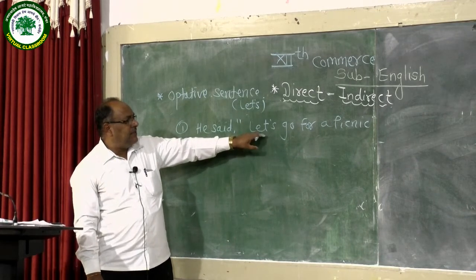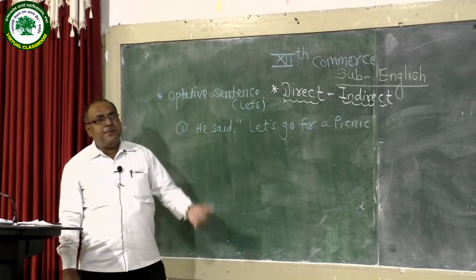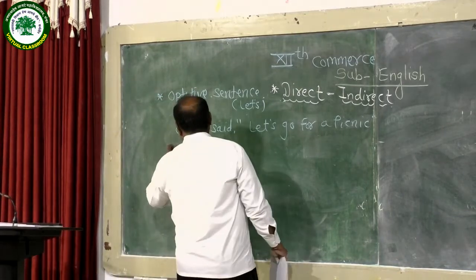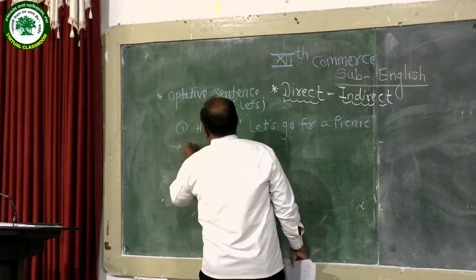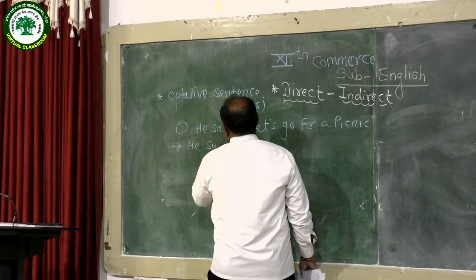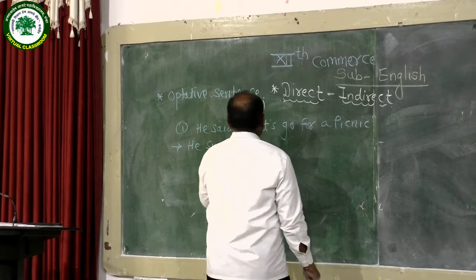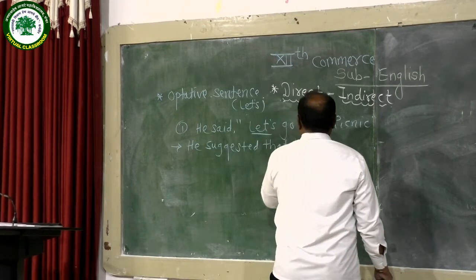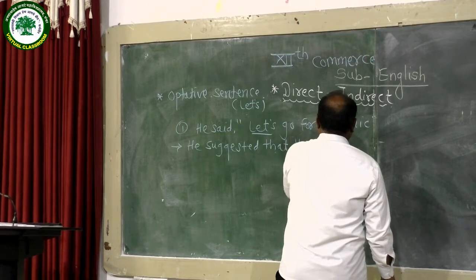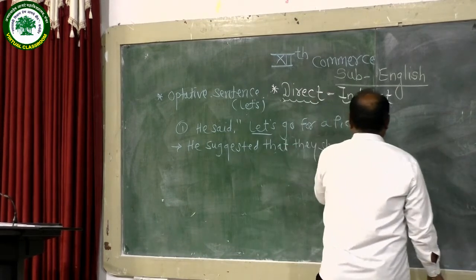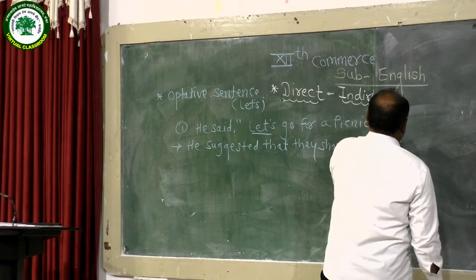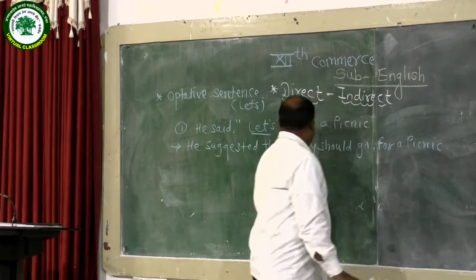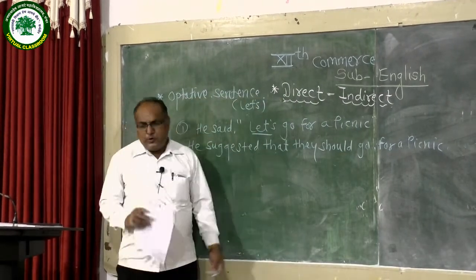In this sentence a plural form of subject can be mentioned, and that is why this type of sentence can be transformed into indirect narration. He suggested that, instead of "let us", they should go for a picnic. He suggested that they should go for a picnic.